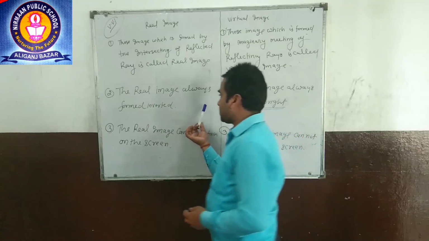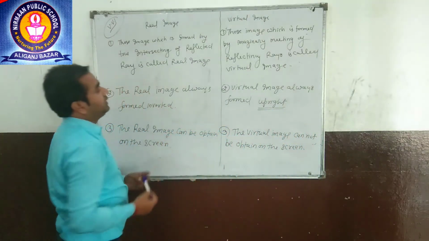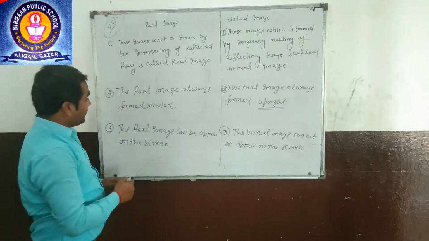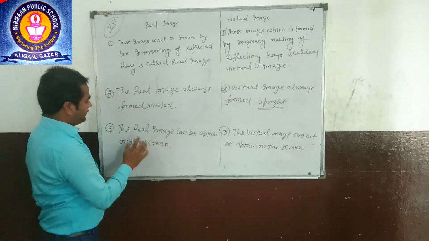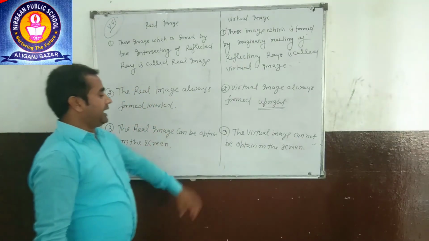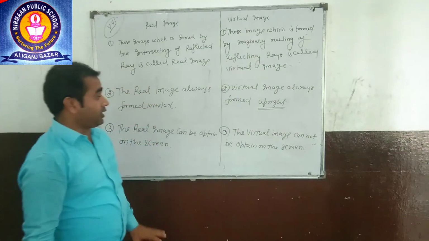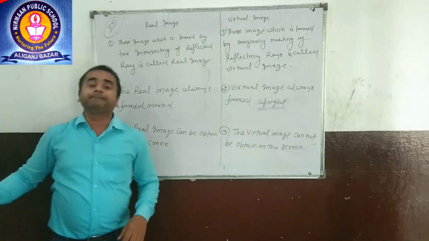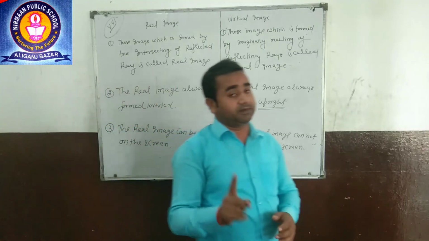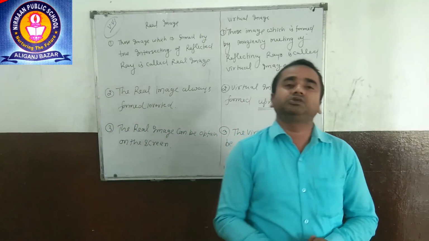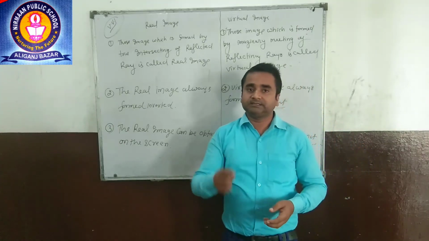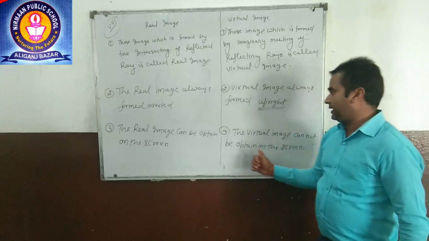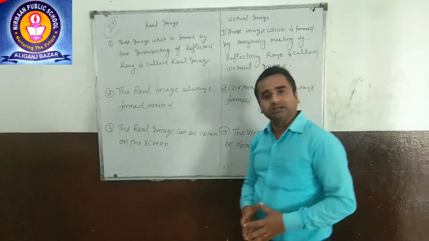The real image is always formed inverted and the virtual image is always formed upright, and the real image can be obtained on the screen and the virtual image cannot be obtained on the screen. Please keep this point in your mind.